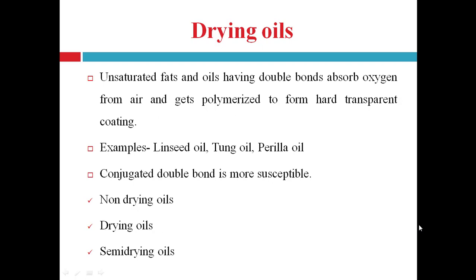Drying can be achieved faster by addition of dryers like salts of manganese, lead, etc. Oils, depending upon their exposure to light and air, can be classified as non-drying oil, drying oil and semi-drying oil.